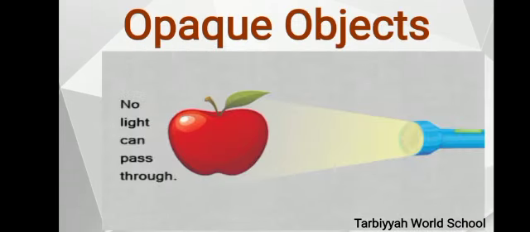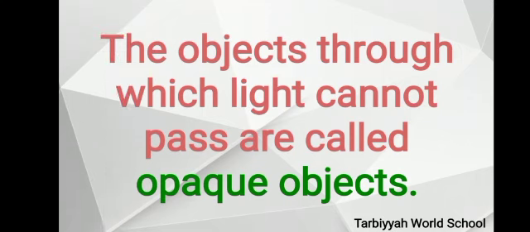Now see opaque objects. See, this is an apple. When we let light fall on this apple, no light can pass through it. The objects through which light cannot pass are called opaque objects. Brick, wood and cardboard are some examples of opaque objects. We cannot see through opaque objects. Opaque objects form shadows when light falls on them.